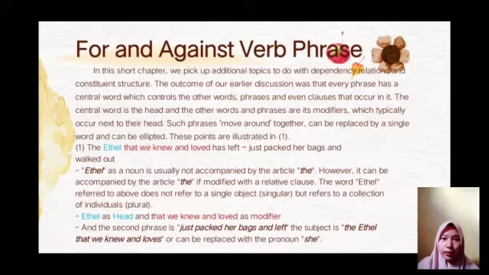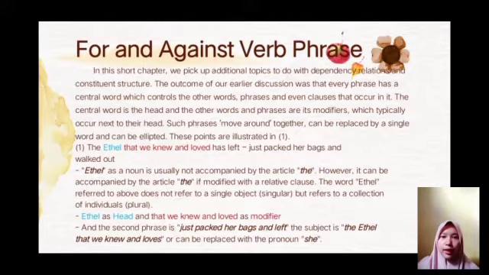The Ethel that we knew and loved has left, just packed her bags and walked out. Ethel as a noun is usually not accompanied by the article the. However, it can be accompanied by the article the if modified with a relative clause. The word Ethel referred to above does not refer to a single object or singular, but refers to collections of individual or plurals. Ethel is the head and that we knew and loved is the modifier.